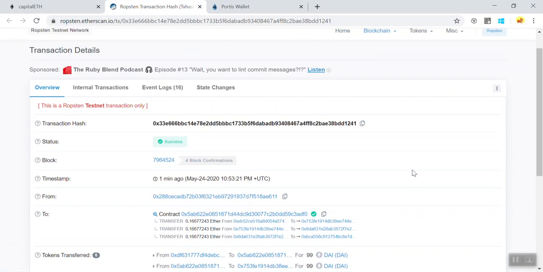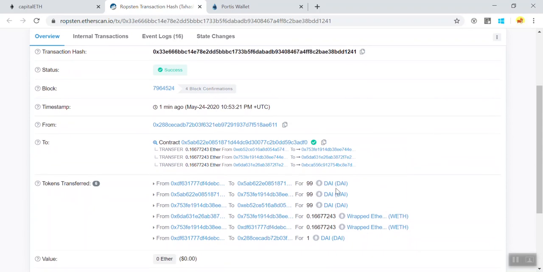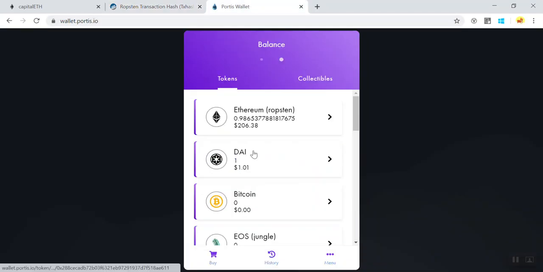The transaction is confirmed now. As we can see, $99 worth of DAI, which is $100 minus the processing fee, has been swapped for buying wrapped Ether, which is a token, and 1 DAI has been deposited to my address as the processing fee. If I check my Portis wallet here, we can see 1 DAI.